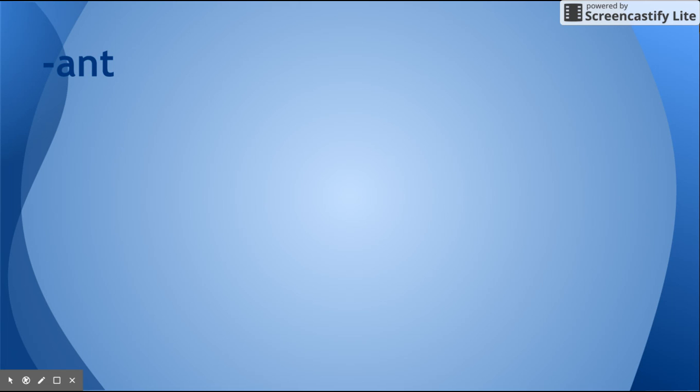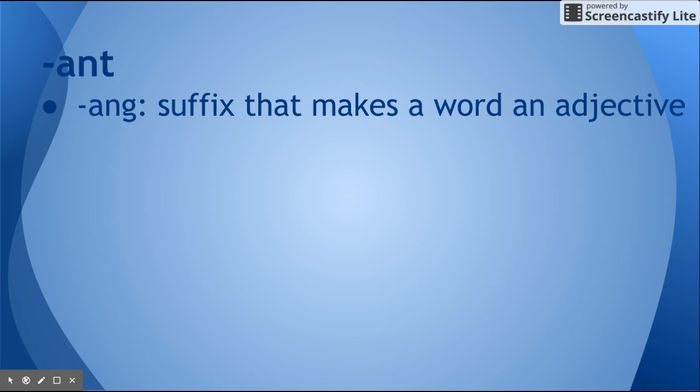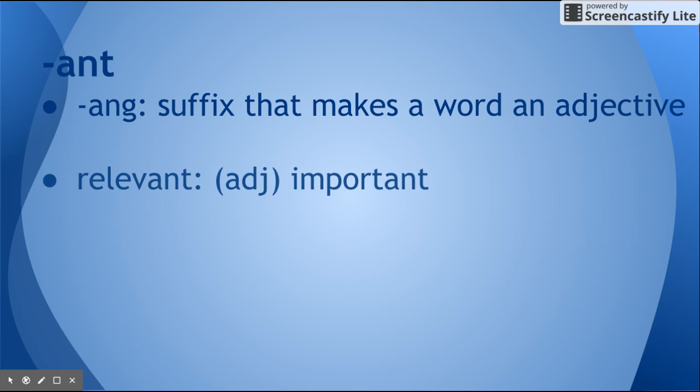ANT. The suffix ANT, and that should say ANT, not ANG, it turns a word into an adjective. So we've got more adjectives here. And the word that we're doing in this unit is relevant, which means important.